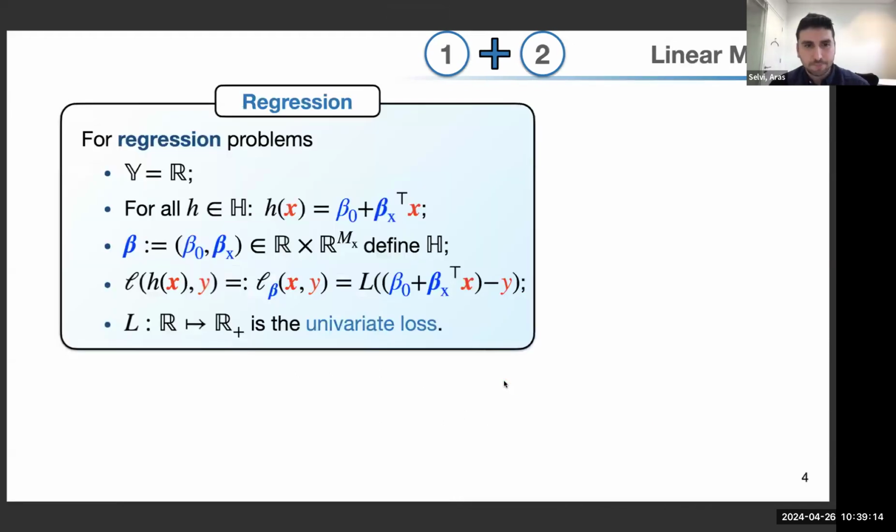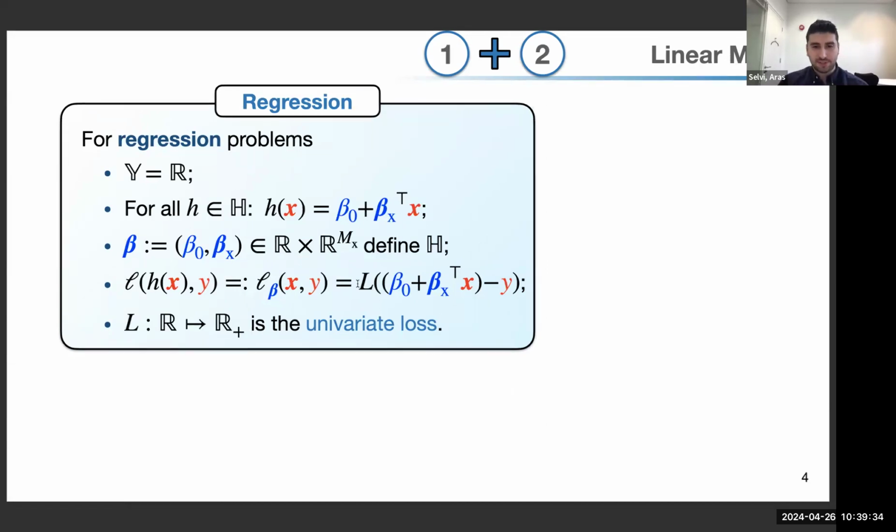In regression setting, h of x, again, is a linear function. But this time our understanding is not by looking at the sign of it, but rather we use the answer of h of x as our direct prediction of the output variable. And in this case, y is a real number. So it's not -1 versus 1, but it's a real number that we want to predict.